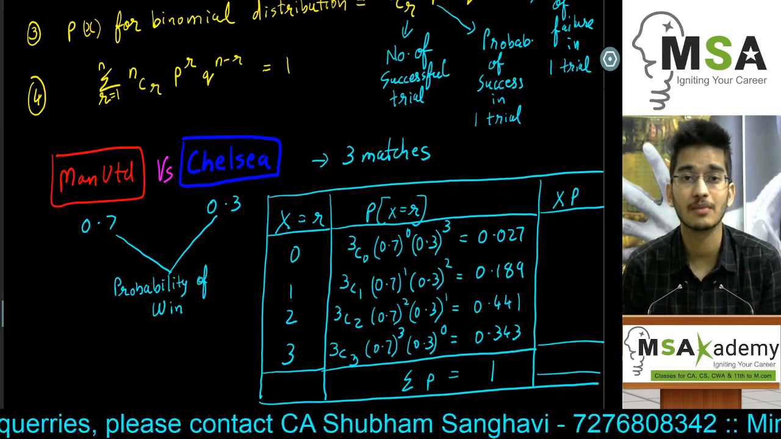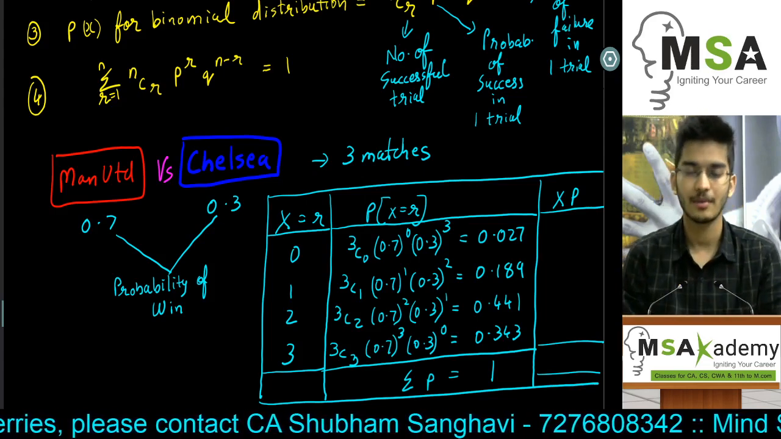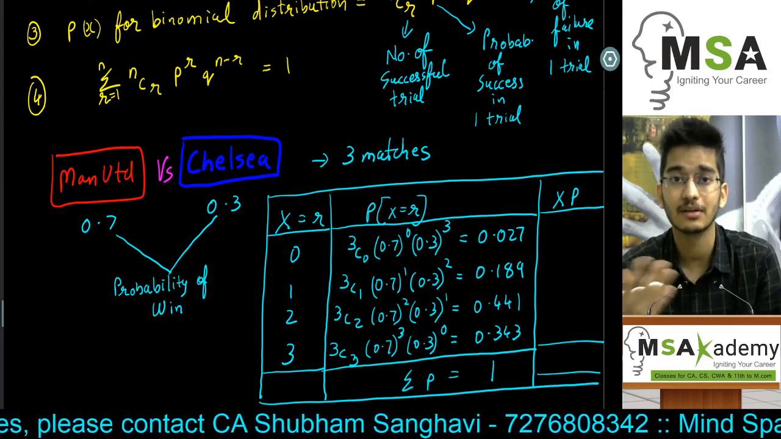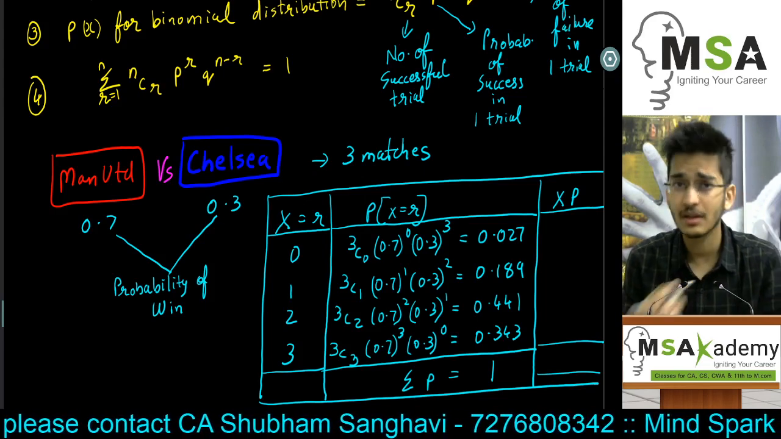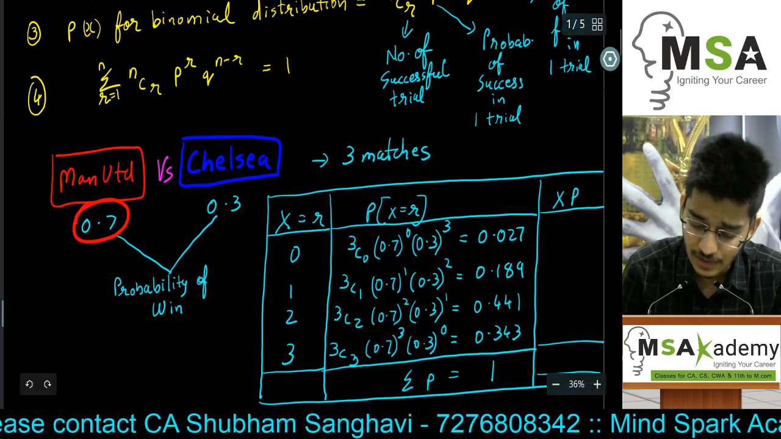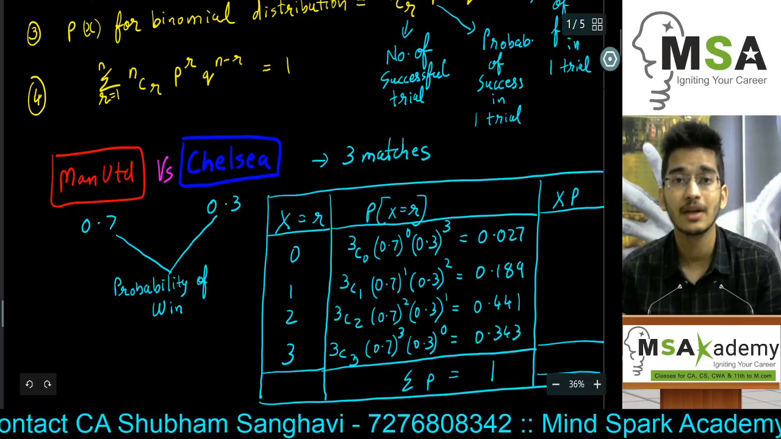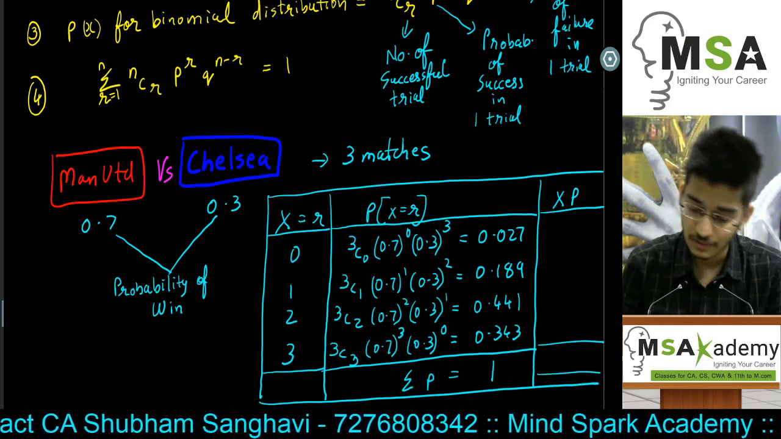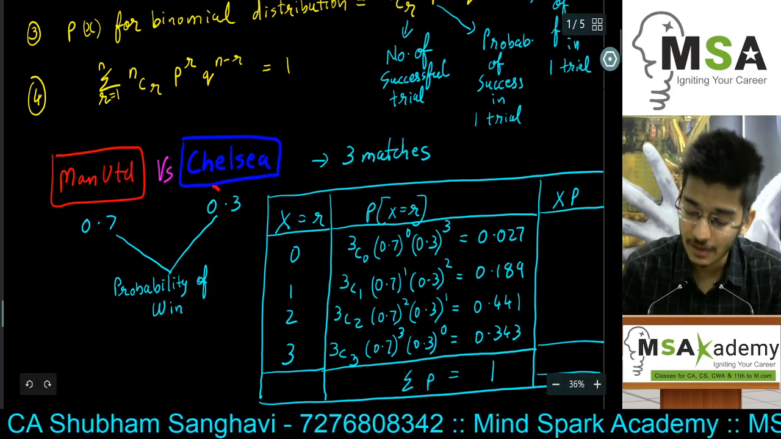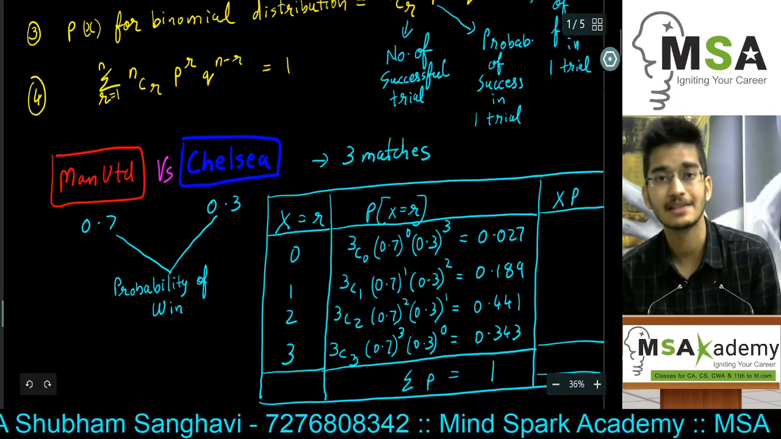The experiment is a match between Manchester United and Chelsea. This is being repeated 3 times. The result of the match can be only these two: either Manchester United can win or Chelsea can win. We are eliminating the possibility of a draw. So anyway, 0.7 is the probability of Manchester United winning, and 0.3 is the probability of Chelsea winning.